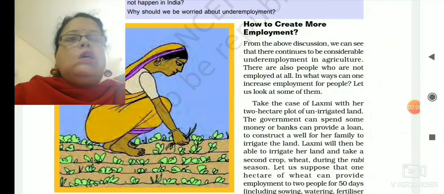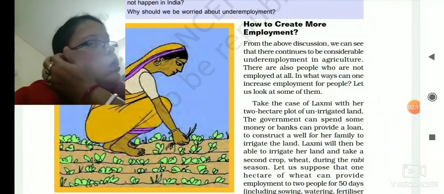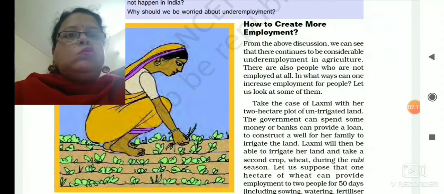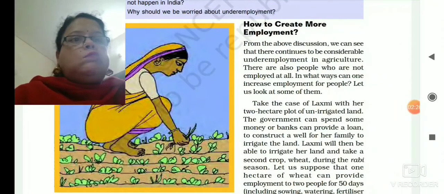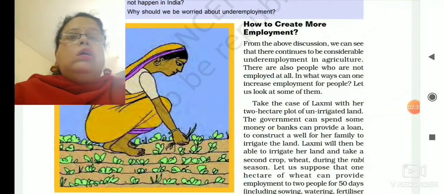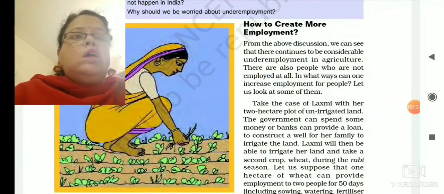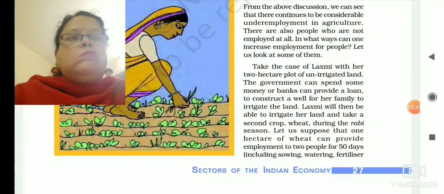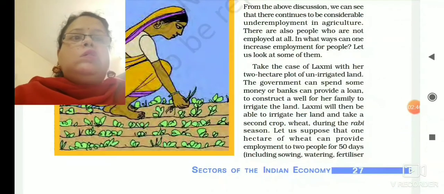Here one example is there. I think you remember I have given you the example of Lakshmi, who was having 2 hectares of unirrigated land. So she is able to do farming in her land only in rainy season. What can the government do? Government can help her by giving her funds to construct a well in her land, so that she can irrigate her land, and during the Rabi season she can cultivate other crops also.